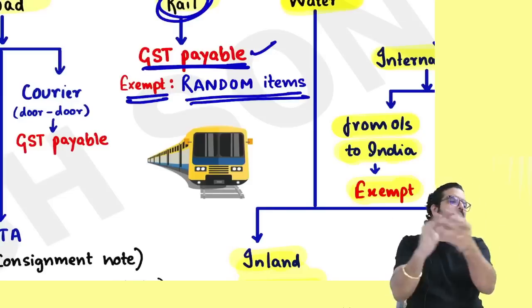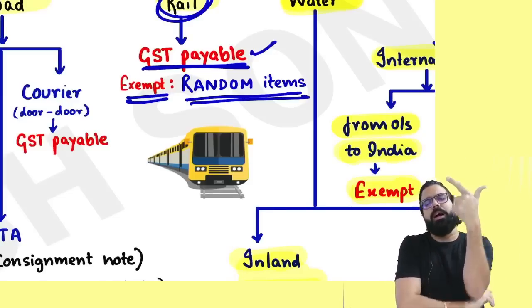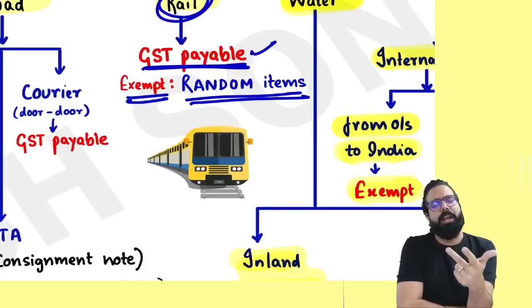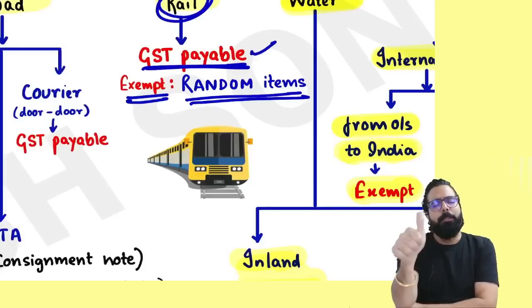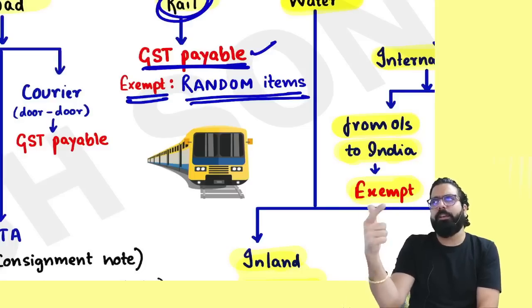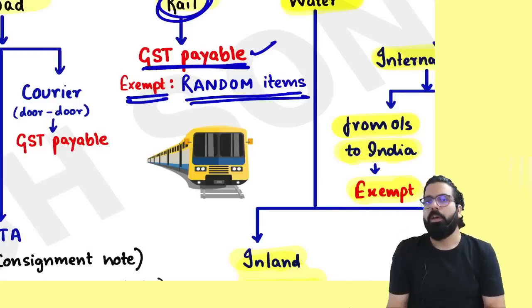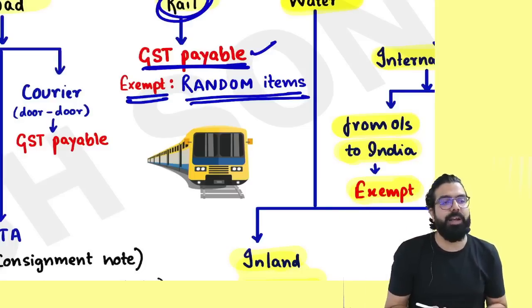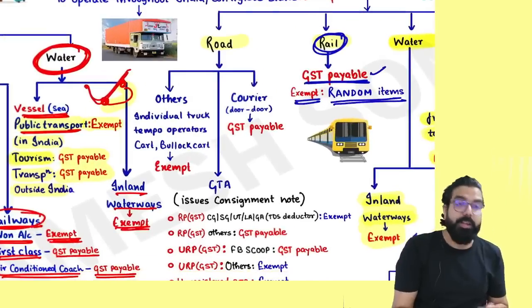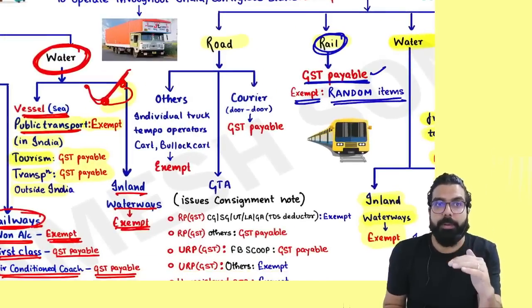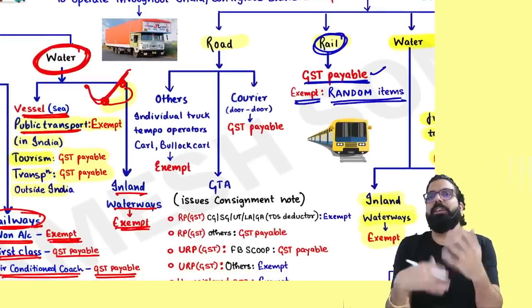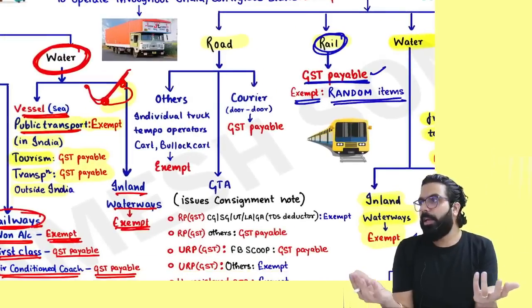What is the random item? Relief material, agricultural produce, newspaper and magazine, defense and military equipment, organic manure, milk, salt, food grain, rice, flour, pulses. Always remember the GST will be exempted. See, now you are repeating it two times, so you are remembering. The more you revise, the easier it is going to be to recall. Can I go ahead, everyone?